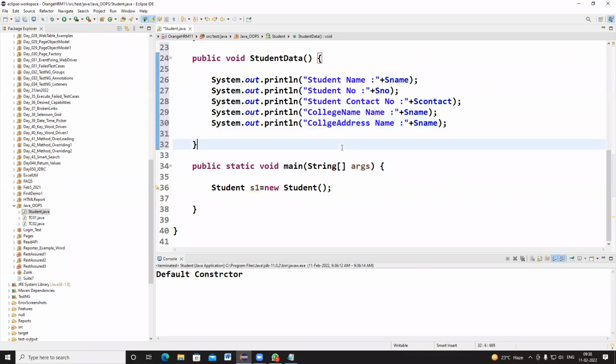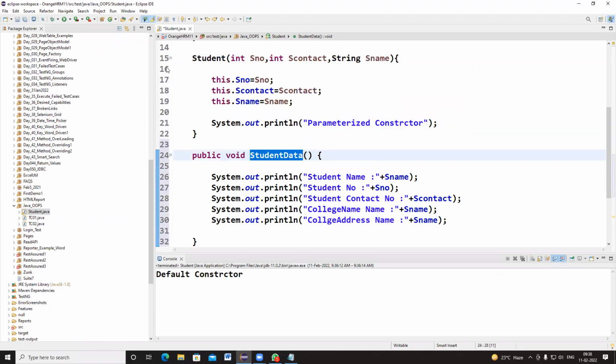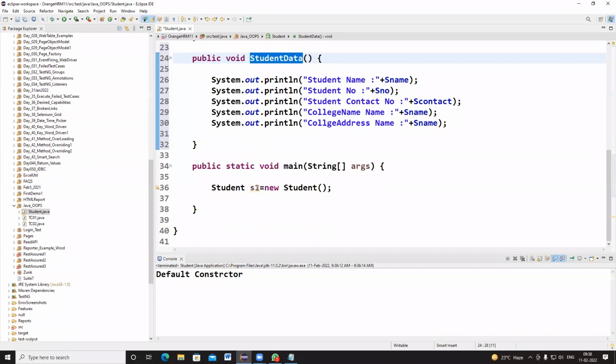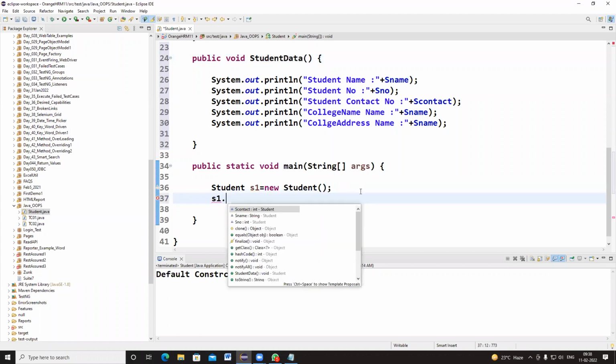Okay. Right now, I have created an object as S1. So can I call this method by using S1 dot student data? Because by using object dot method name, I can call the required methods from the class. So I'm going to call the method: S1 dot student data.